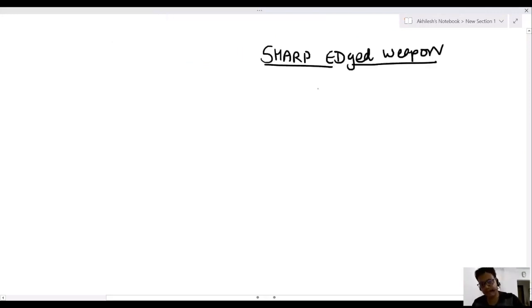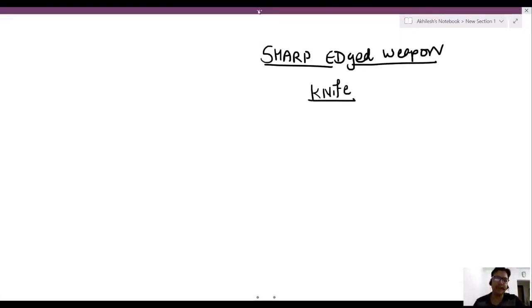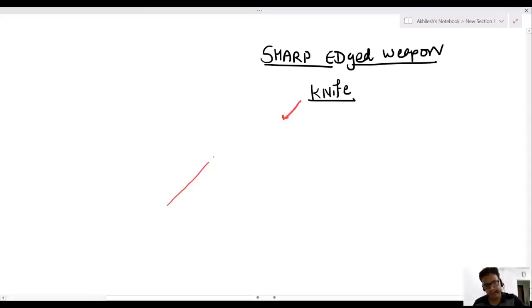Like I am giving an example, a knife. If the knife is parallel to the skin surface like this, this injury is known as incision.